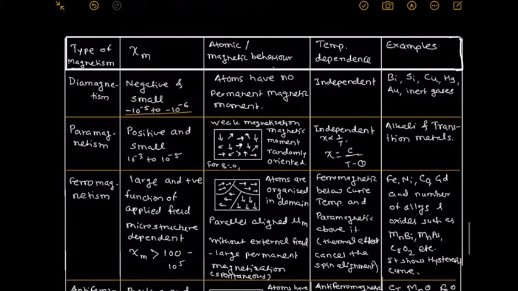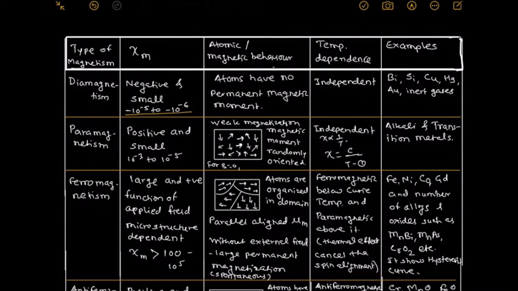Next type of magnetism is ferromagnetism. That material has large susceptibility with always positive values. Such susceptibility is a function of the applied field. It depends upon the applied field as well as being microstructure dependent. How large is the susceptibility? It is always greater than 100, up to 10 raised to 5.